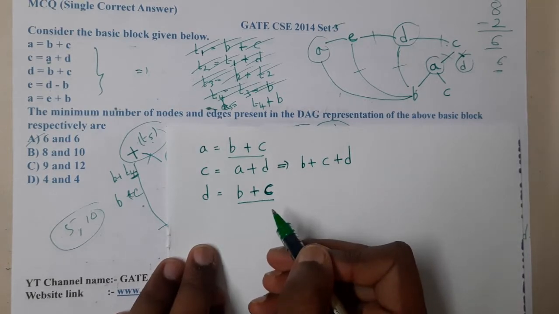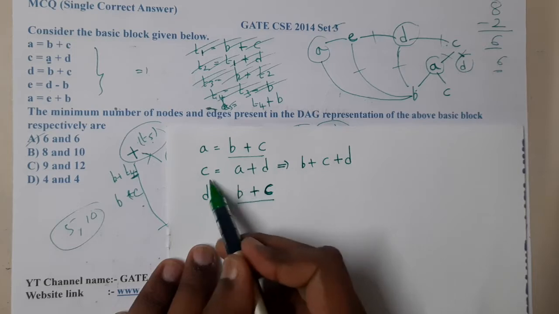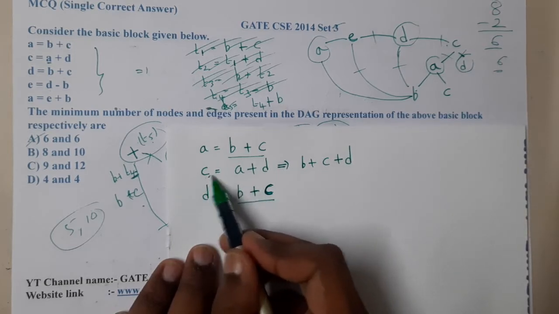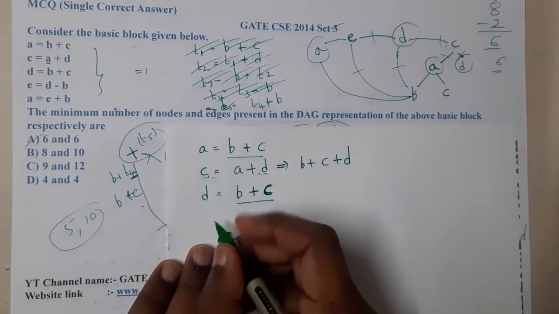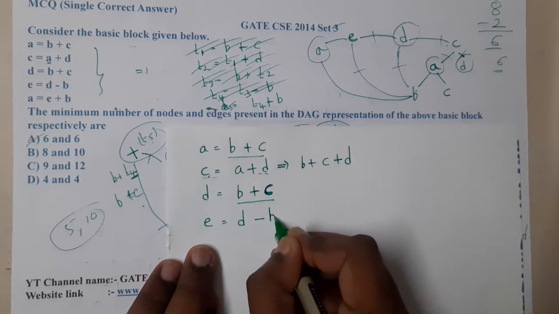If you observe, the B value is exactly the same, but the C value will be updated here, because you will get a new value. It will not be the old value. So observe that thing. Similarly, the next thing is E is equal to D minus B.